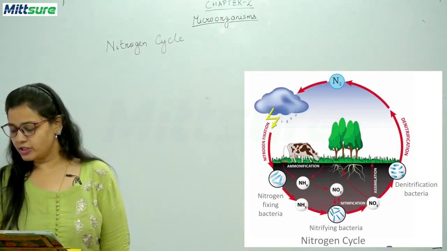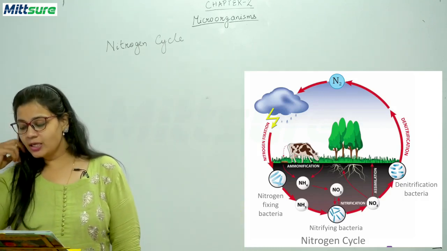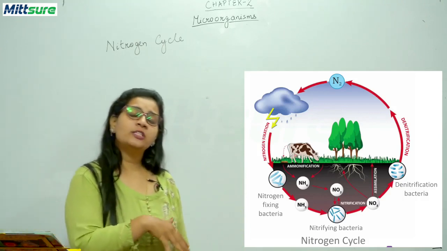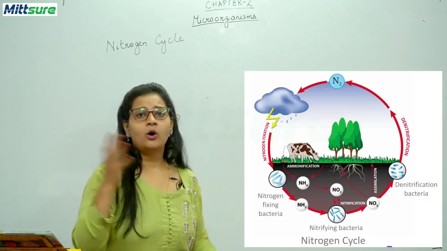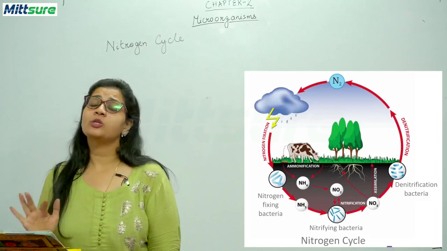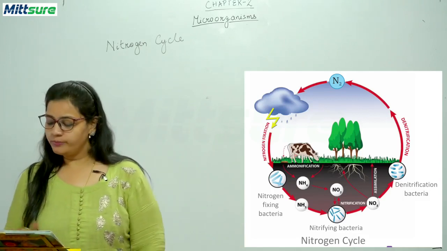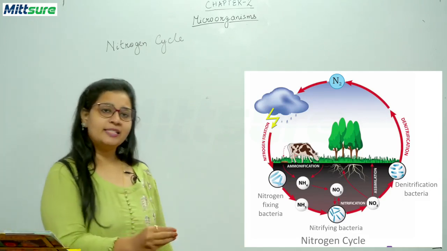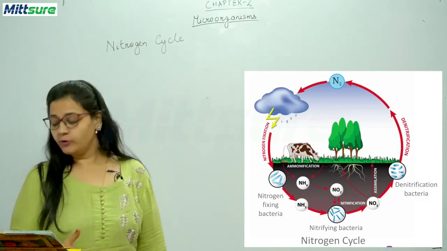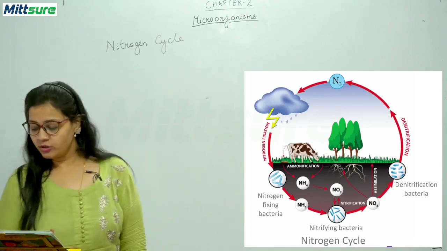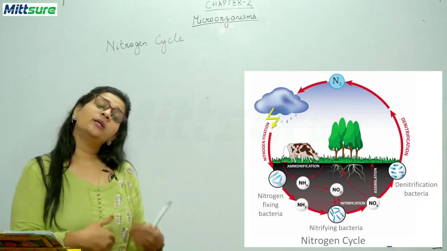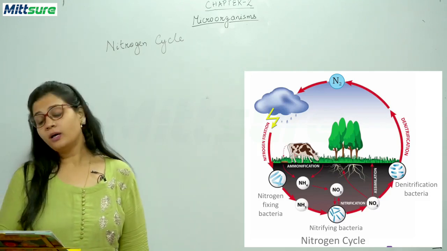So you can see how denitrifying bacteria and nitrogen fixing bacteria work in the nitrogen cycle. So this is the exact definition of the nitrogen cycle: a cyclic flow of atmospheric nitrogen between the soil and living organisms before returning to the atmosphere again.